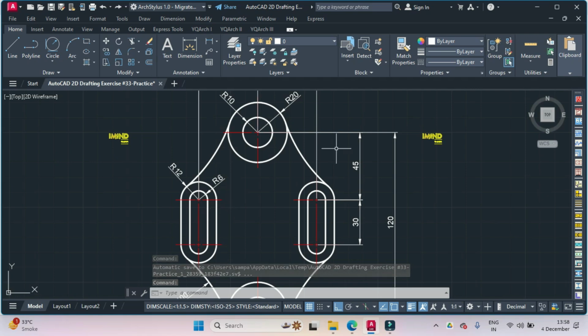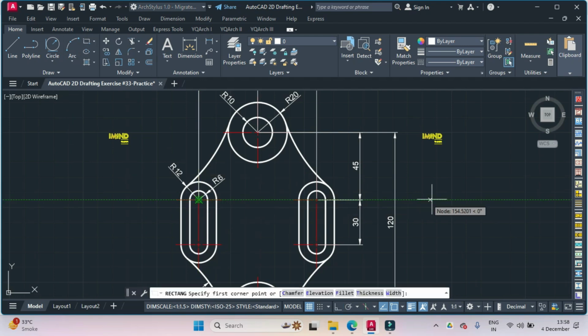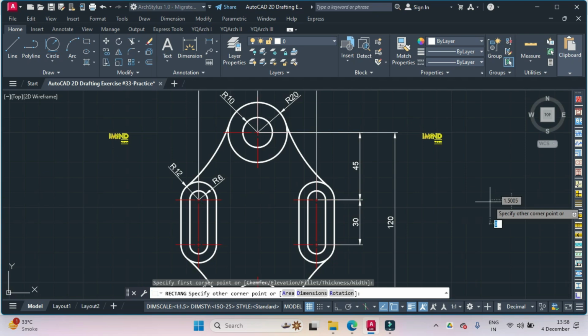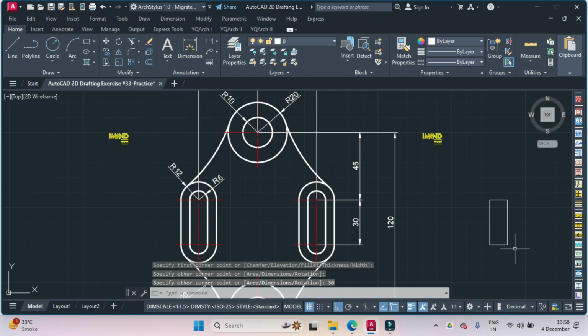So let me show you how we'll proceed with the drawing. We'll first begin by drawing this entity. So I use the rectangle command and I drag from here to somewhere over here, and I give a rectangle. The width of that rectangle is 12 units and the height of the rectangle is 30 units, and hit enter.